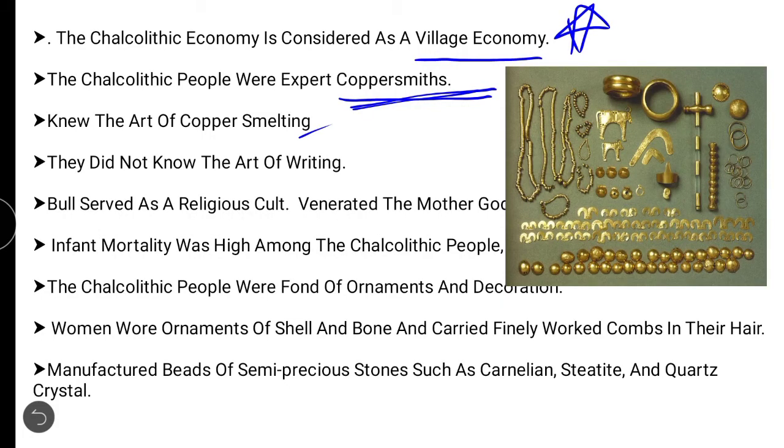Now, they did not know the art of writing. Very, very important. And the bull served as a religious cult, and they venerated the mother goddess. The religious practices and belief in God started in this period. So what was the main deity? The bull. Infant mortality was high among the Chalcolithic people. Infant mortality means small children who die at an early age. This was very high in that period.